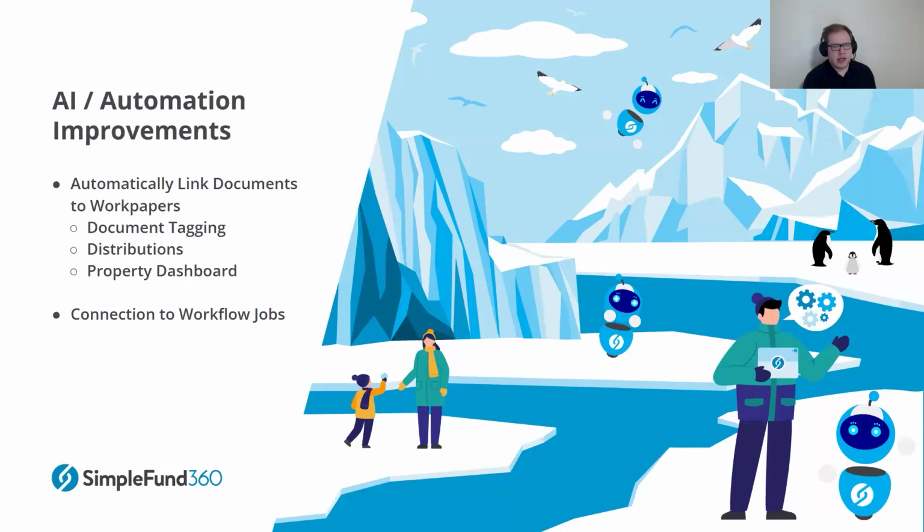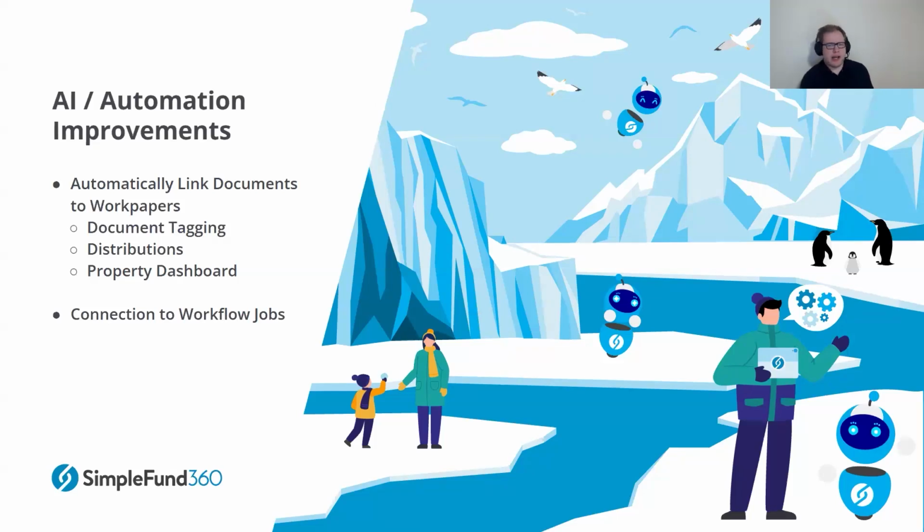Let's get into the second section now, which is all about the latest improvements that have come to the work papers screen. There's not a lot that we can actually add in addition to work papers, given that the whole idea is simply collating information. There's not really a lot of processing of information. But one of the big things we've aimed to do is to essentially reduce the pain points for getting the documents uploaded to Simple Fund 360 or Simple Invest 360 and having them put into the correct accounts.